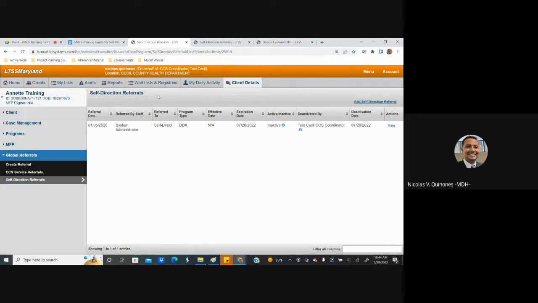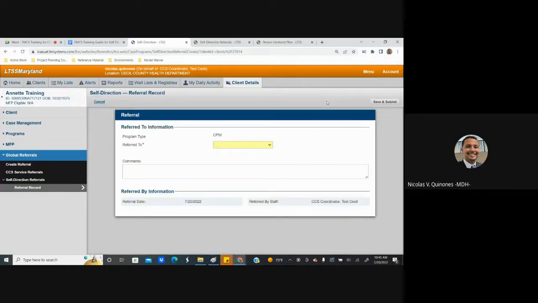This is the area within the participant's record where the CCS can establish the assignment of an FMCS provider to that participant. In order to do an initial assignment for a participant that has not chosen or is not currently working with an FMCS provider, the CCS can click on the link in the upper right-hand corner called Add Self-Direction Referral. A form will pop up on the screen that the CCS will need to complete.